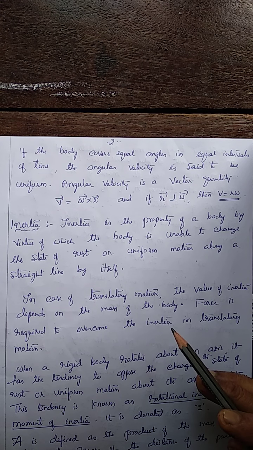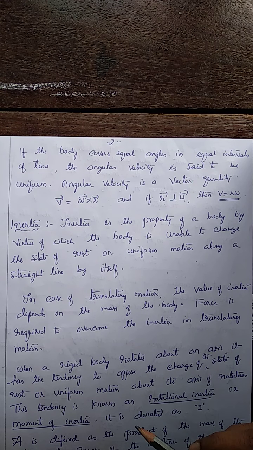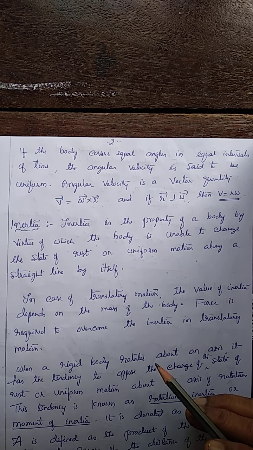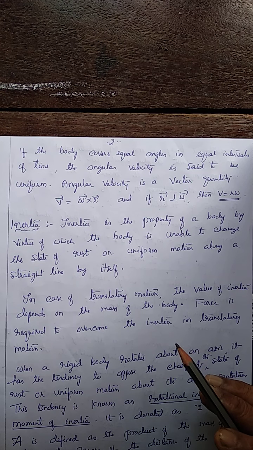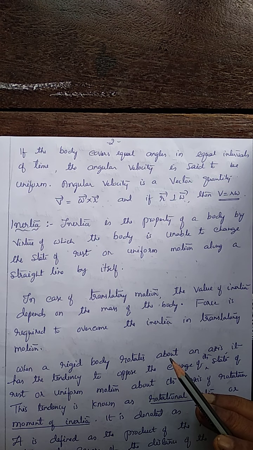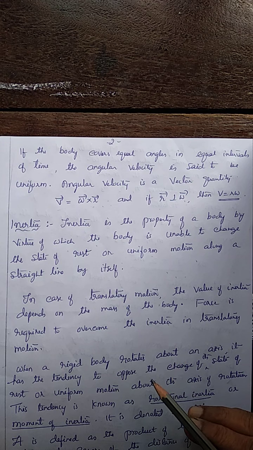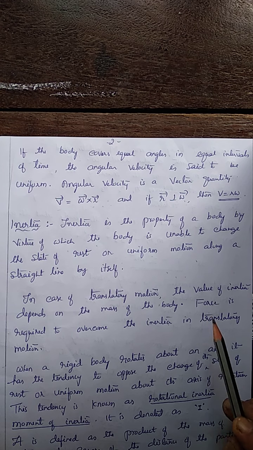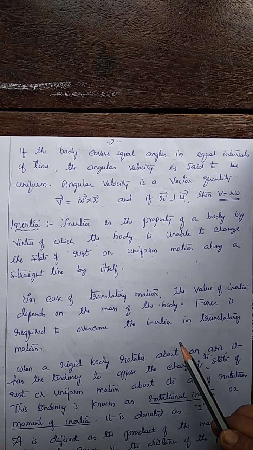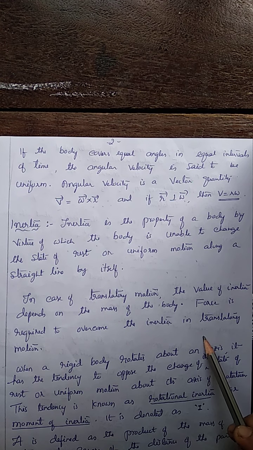To change its state, the body has more inertia. A huge mass at rest or in uniform motion has more inertia. A body of smaller mass has less inertia. So, to change the state, we need force. The force is that which overcomes inertia in translatory motion.